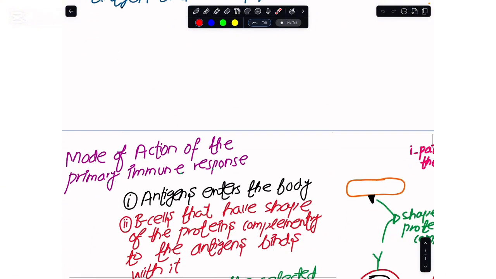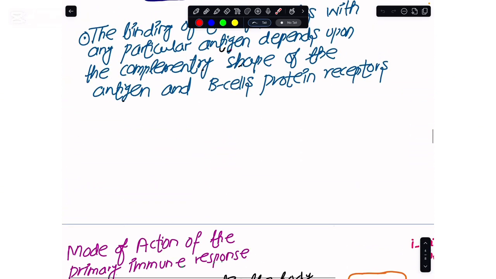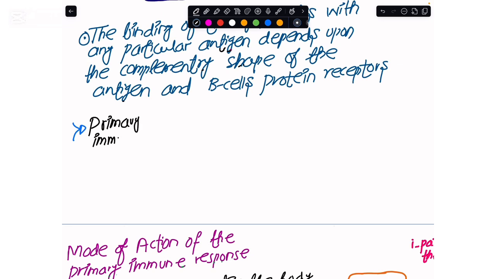Now, after you are clear with this concept of the specific immune response, you see that the lymphocytes we have in the body give two types of immune responses. The first immune response that they carry out in our body is called the primary immune response. And the second immune response which these lymphocytes provide is called a secondary immune response. This is the timing that makes the difference.